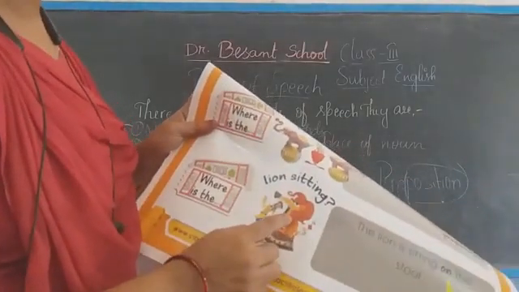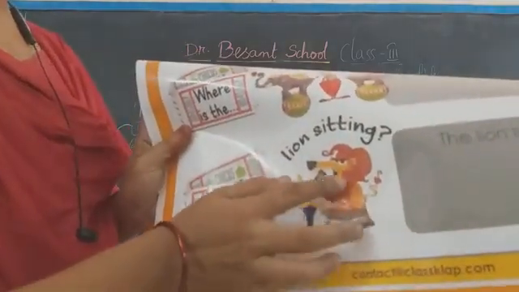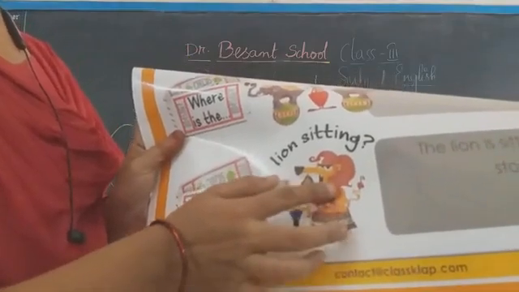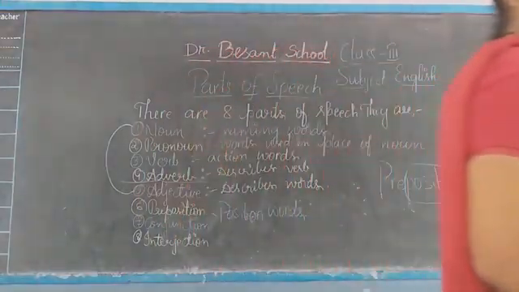Where is the lion sitting? Sitting on the stool. So on, again a preposition. Understood? Next, let us see some more.